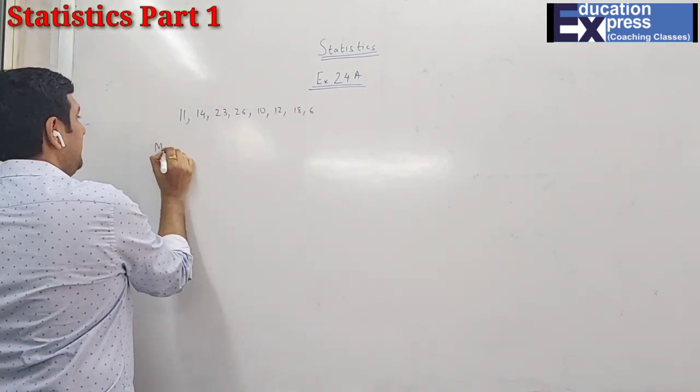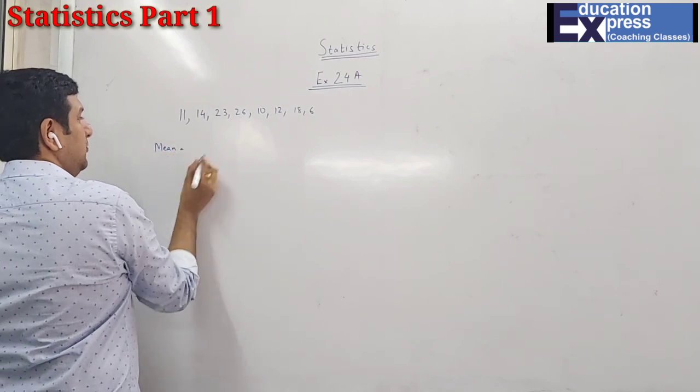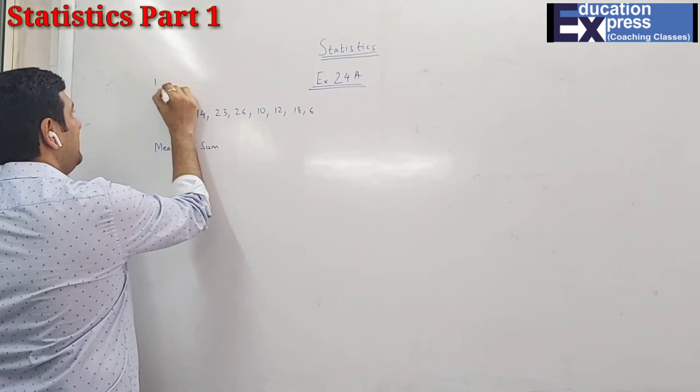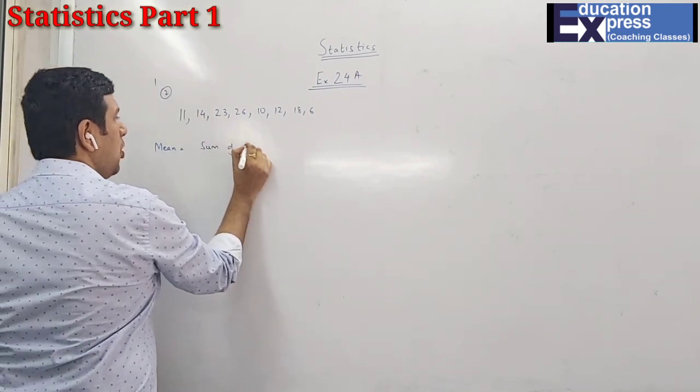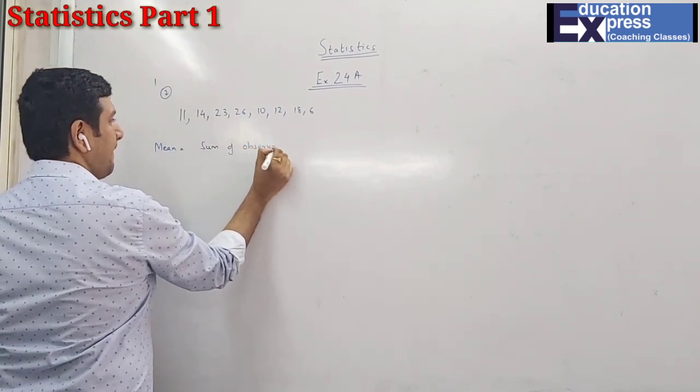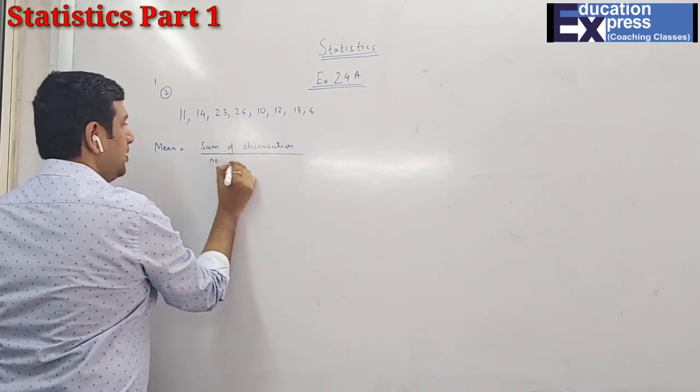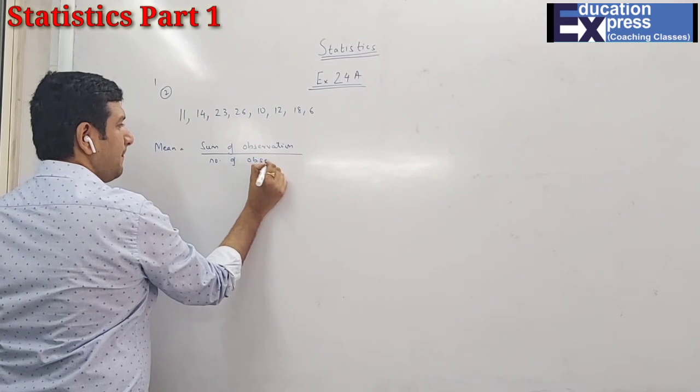So the mean over here will be the sum of the observations upon the number of observations.